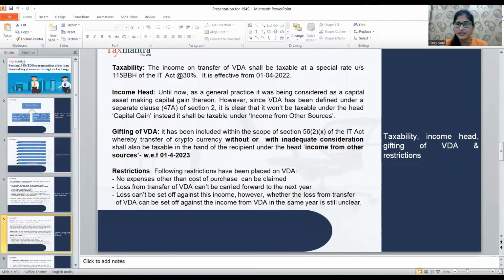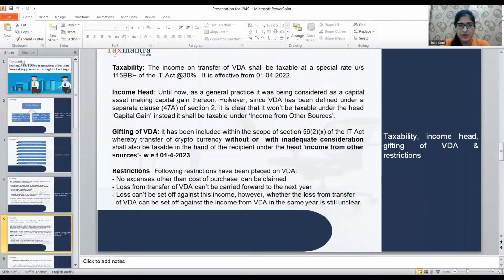Now, if we come to the taxability part, the income on transfer of VDA shall be taxable at the rate of 30% under section 115BBH of the IT Act. It is effective from 1st of April. Although the tax liability has been implied from 1st of April, the TDS section has been brought in from 1st July. So the income head will depend on the nature of the transaction.